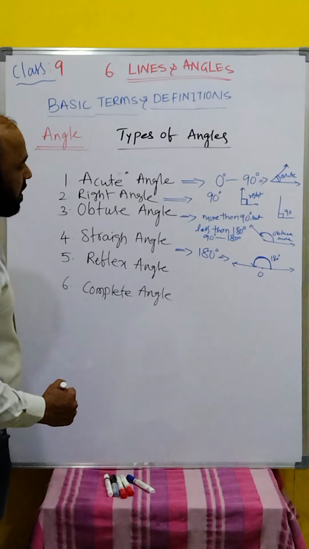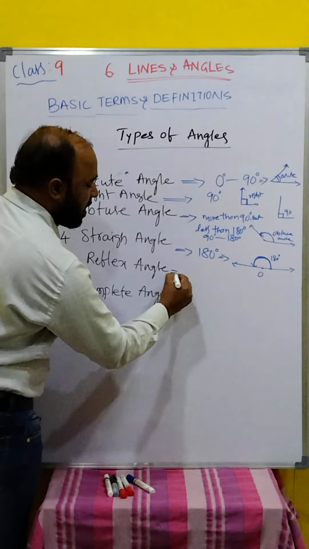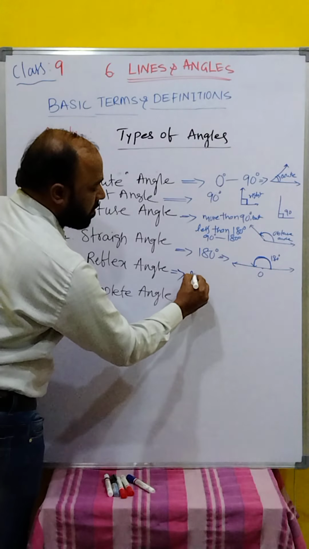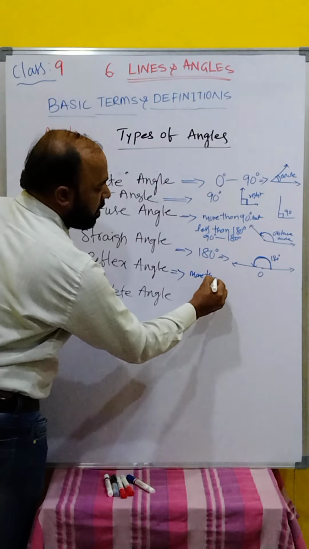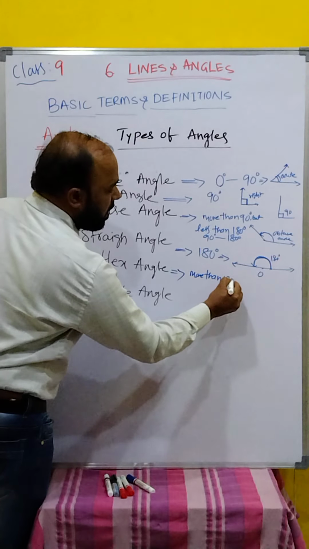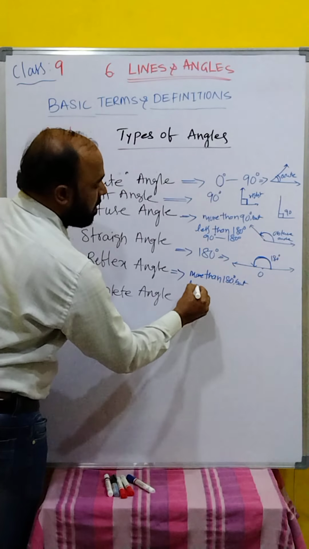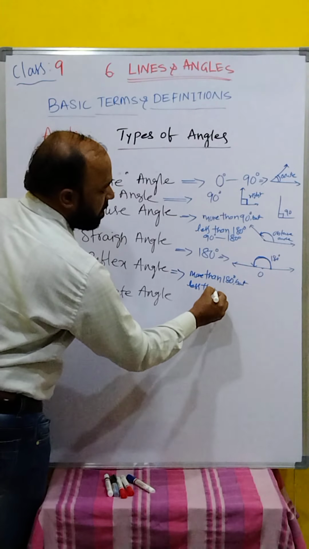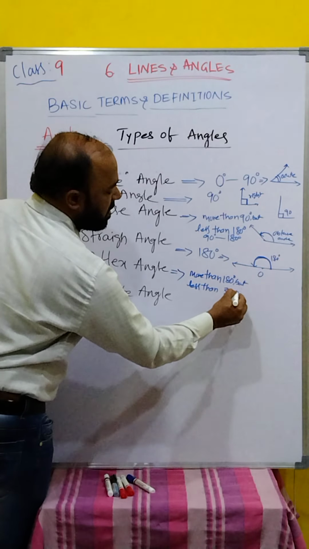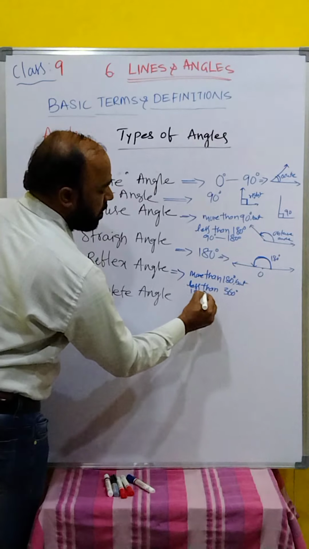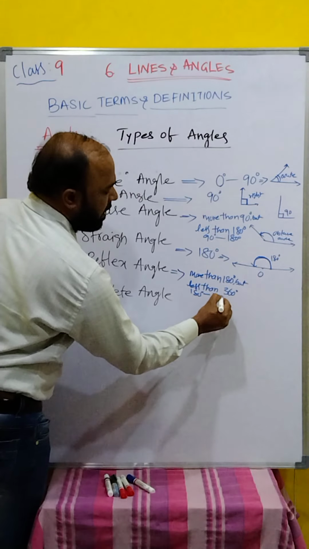Next, the reflex angle. What is the reflex angle? More than 180 but less than 360, that means between 180 degrees and exactly 360.